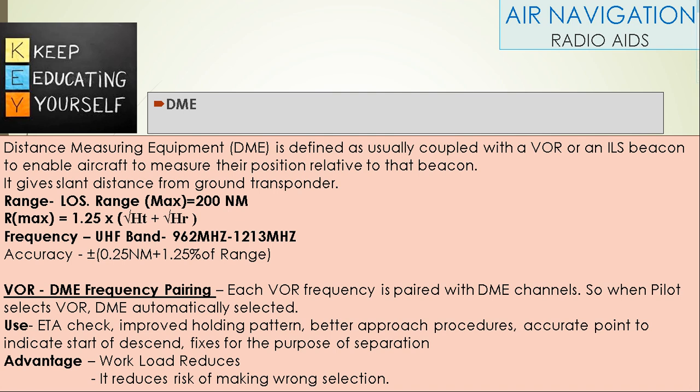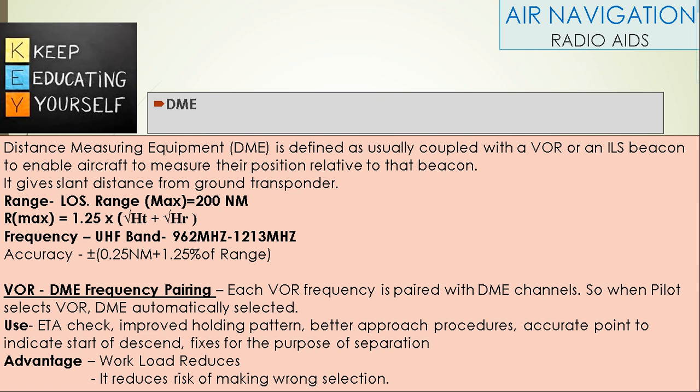It operates in the UHF frequency band of 962 to 1213 MHz. Accuracy is plus or minus 0.25 nautical mile plus 1.25% of range. So if the aircraft is far away from the DME station, the accuracy will be less, and as it comes near to the DME station, accuracy will be more.